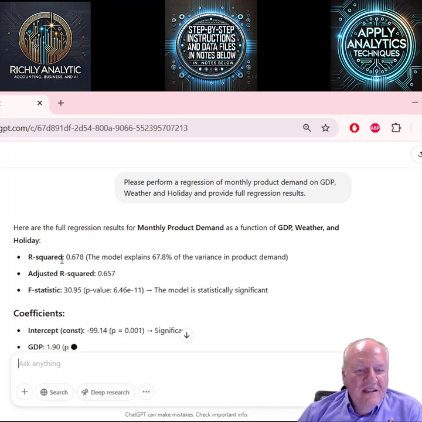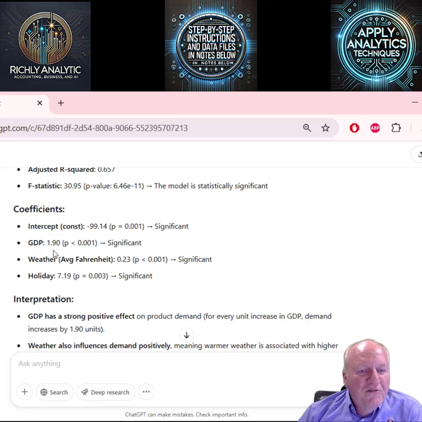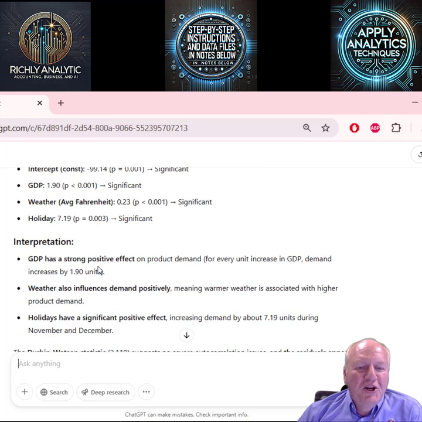You can see the model explains much of the variance. It seems to be a pretty good model. The model is significant, and we see various coefficients on each of these. This is kind of the simple results; we could ask for a stronger set of regression analyses. The interpretation suggests that for GDP, every unit increase is associated with 1.9.